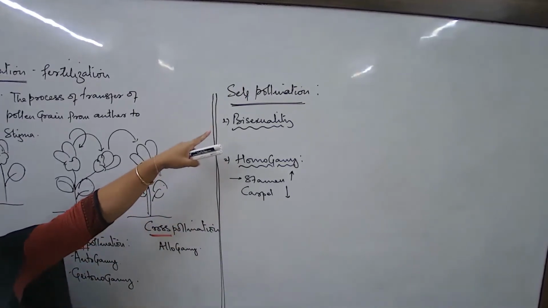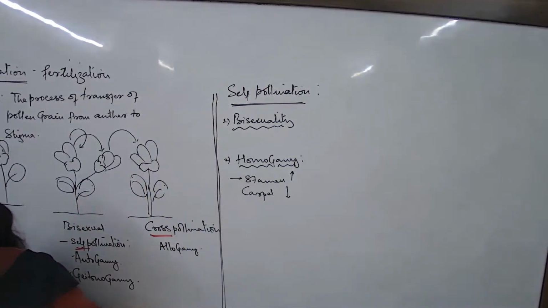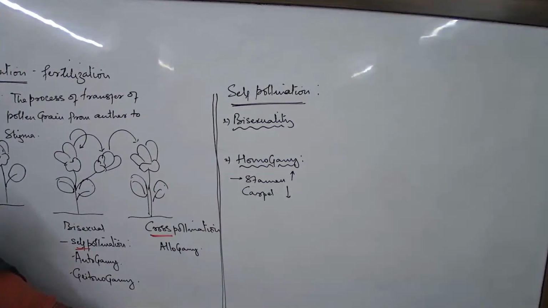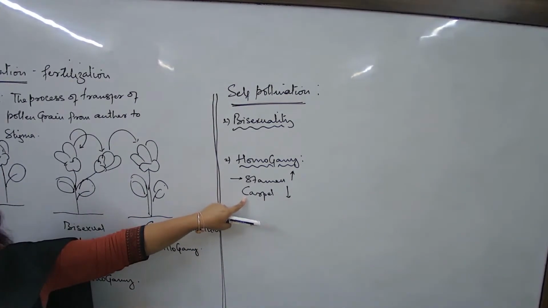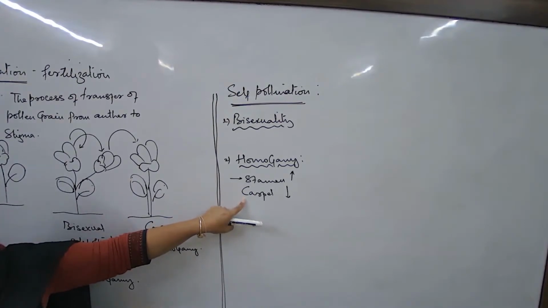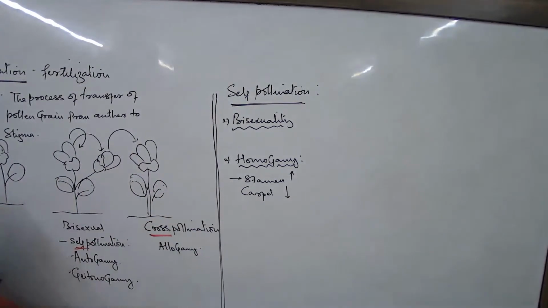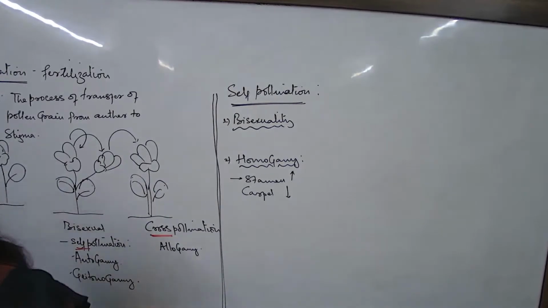But the flower is bisexual, no? So bisexuality is always a property that allows self-pollination to happen, but sometimes we understand that homogamy is also very much necessary. Bisexual and homogamy both should be there. Then self-pollination is obvious, no?